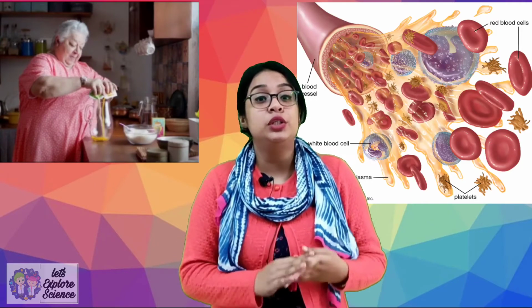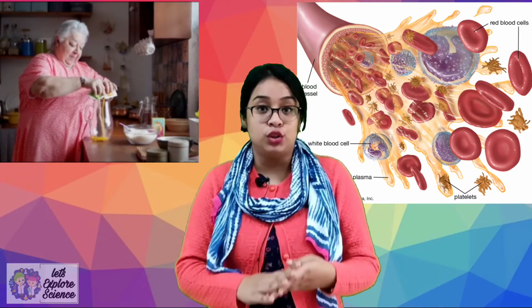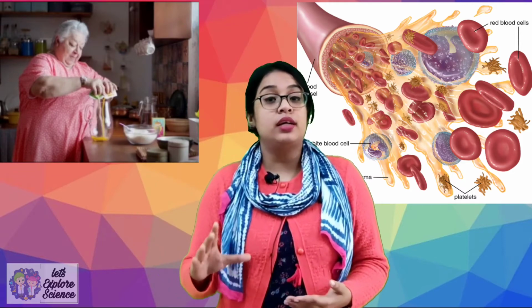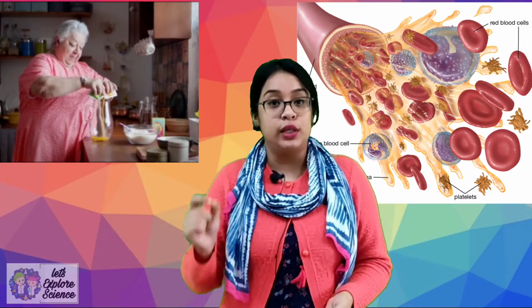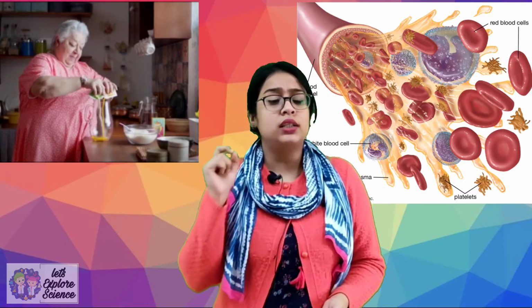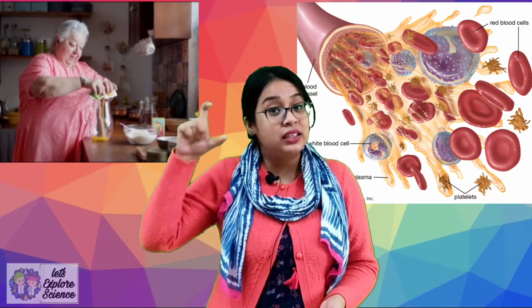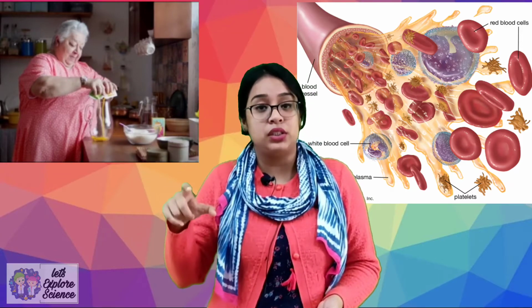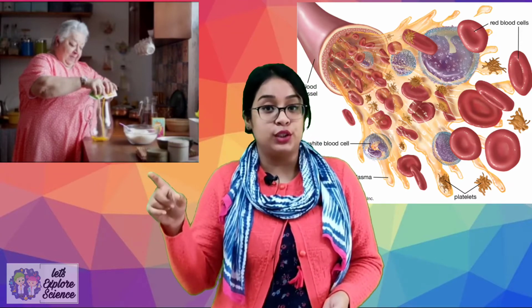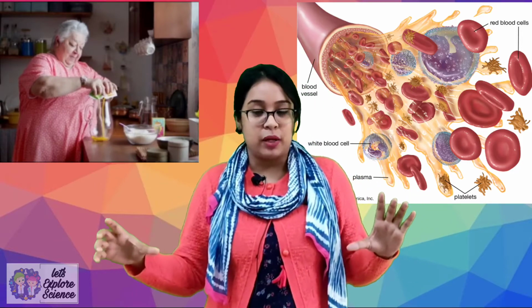Plasma is the liquid medium where all the other components of blood are dissolved. Now plasma is a pale yellow colored liquid. 90% of it is made up of water and 3.5% is made up of common salt. Now in this plasma, or in this medium, all the other components are dissolved. Now we have compared the glass of water with the plasma.